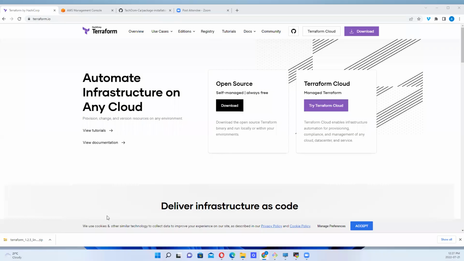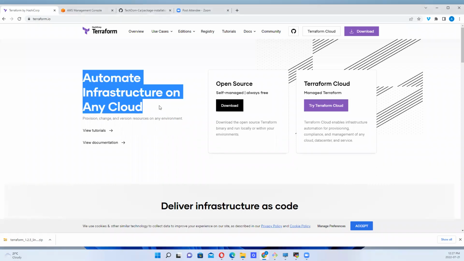We want to start with Terraform. Terraform is an open source tool, a platform created by HashiCorp, right? With Terraform, you can automate infrastructure on any cloud. With Terraform, you can automate on AWS, Google Cloud Platform, and mention it, right? Azure, mention it. So that is what is possible with Terraform.